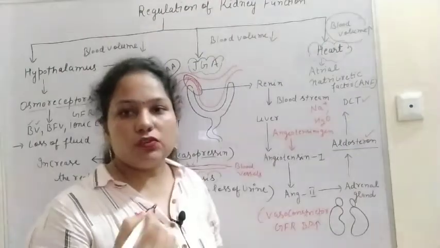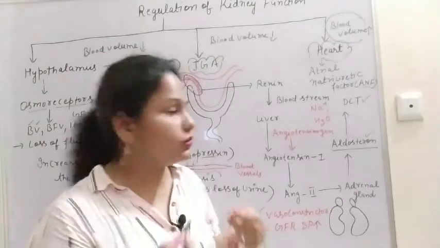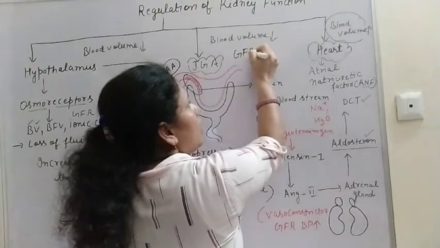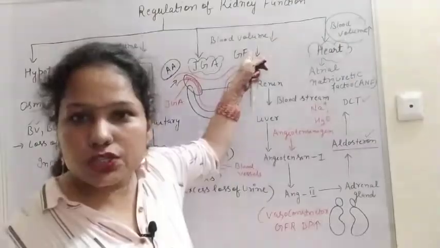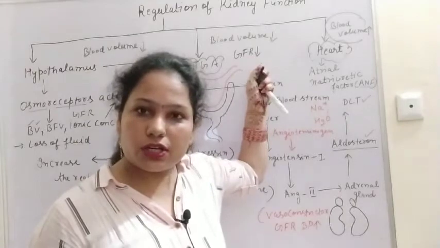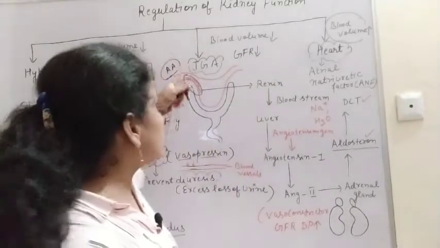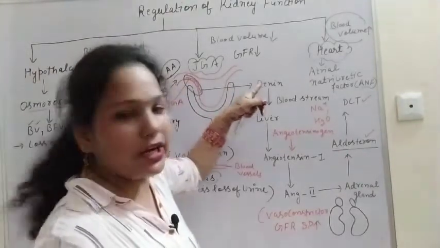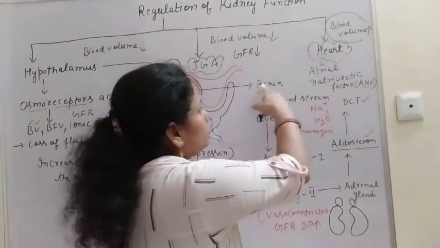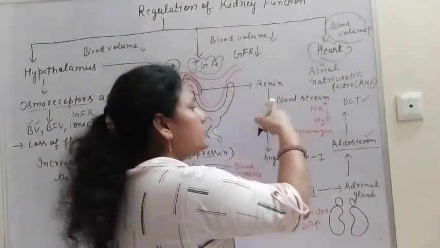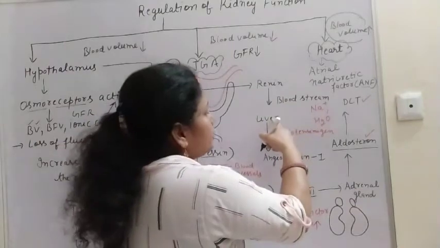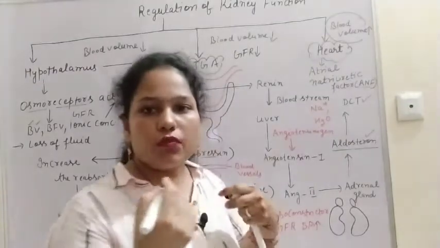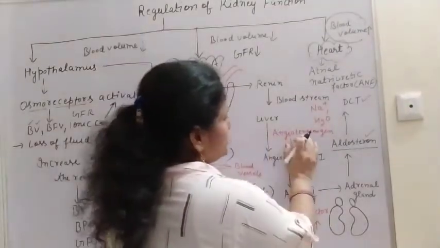These cells are activated when there is a fall in GFR, glomerular filtration rate. If the glomerular filtration rate falls, the juxtaglomerular cells release a hormone which we call renin. This hormone, through the blood stream, comes to the liver, and in the liver there is an inactive form of a compound, and that is angiotensinogen.